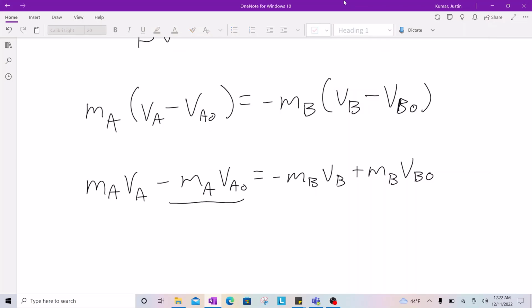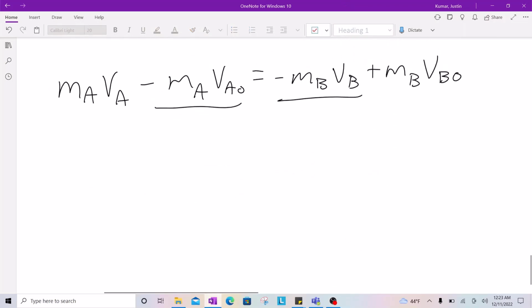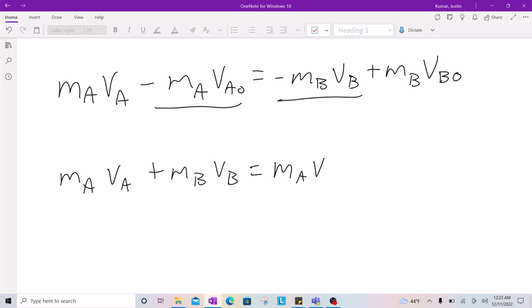Next, we can add the negative parts of either side of the equation to both sides of the equation, leaving us with the mass of object A times the velocity of object A plus the mass of object B times the velocity of object B equals the mass of object A times the initial velocity of object A plus the mass of object B times the initial velocity of object B.